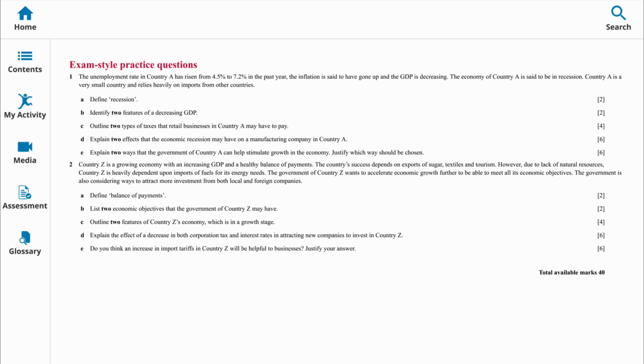Define recession. Okay, recession means when a whole economy shrinks in size. That's all. When the whole economy shrinks in size.